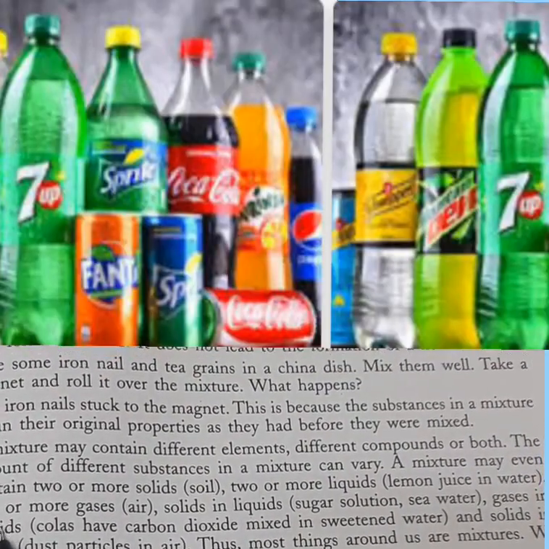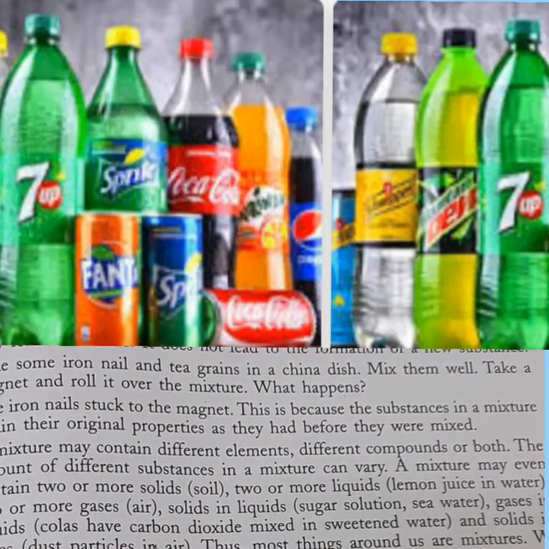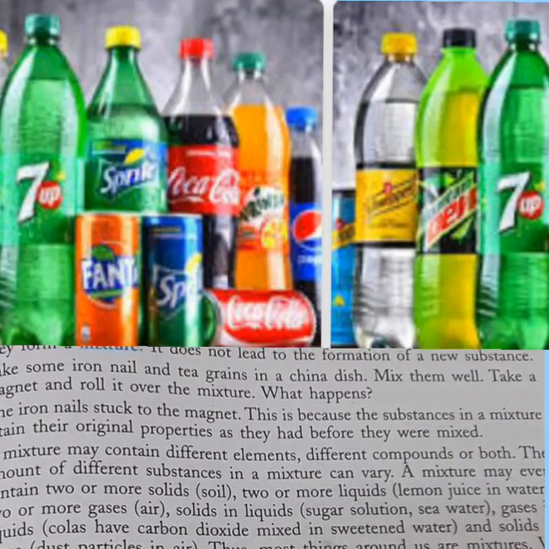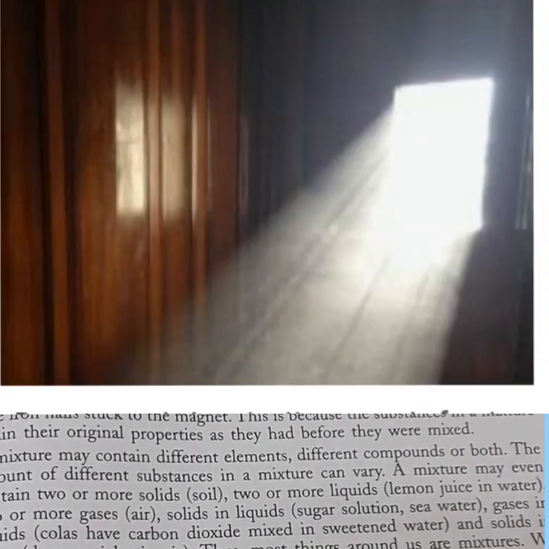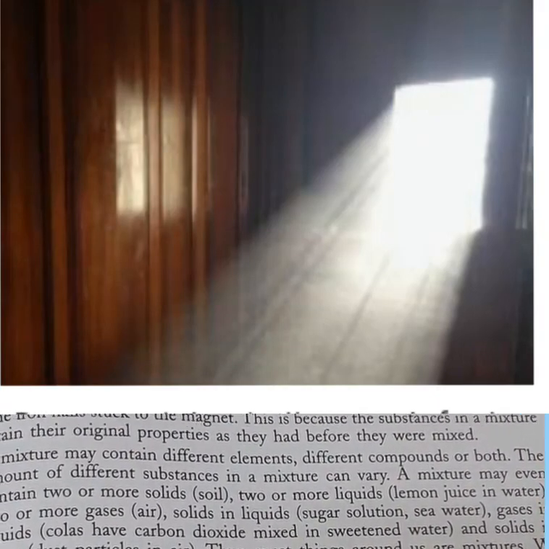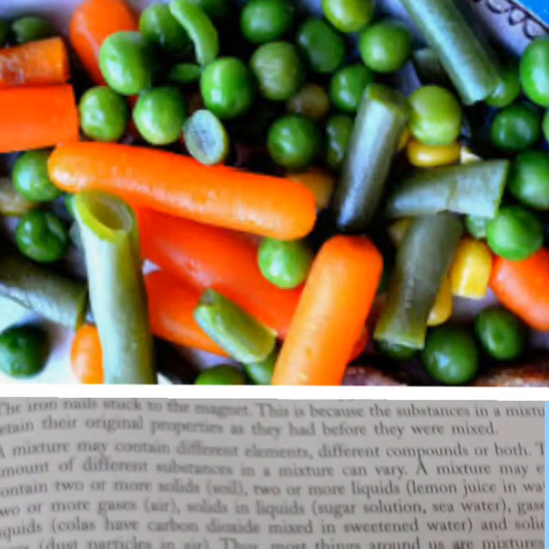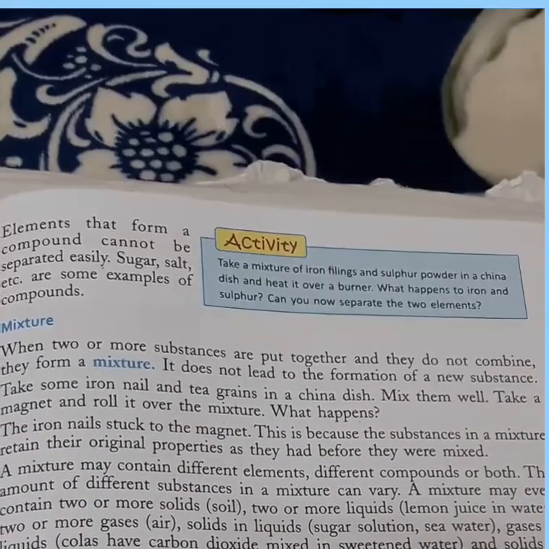Gases in liquids, when you drink cold drink, that is also a mixture because in that carbon dioxide is mixed with the sweetened water. And solids in gases like dust particles in the air, there are so many dust particles and they all are solid. Thus most things around us are mixtures.